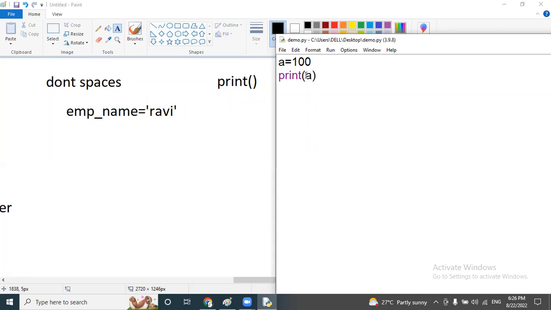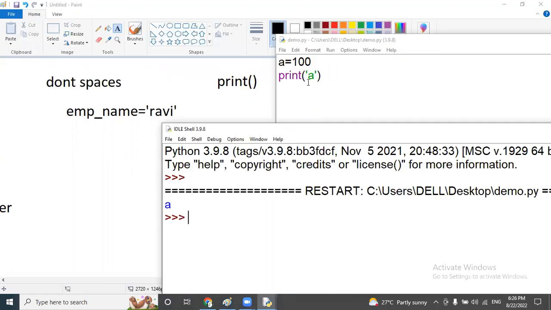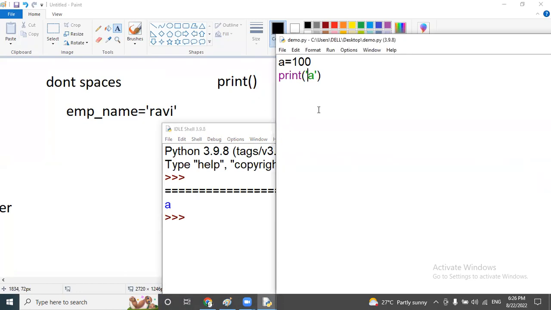Just observe here, a is the character. In general terms, we are supposed to add single quotes or double quotes. For example, here also I am going to add single quotes. And now execute here. It simply prints a on the screen. But when we print a variable, don't add any quotes.